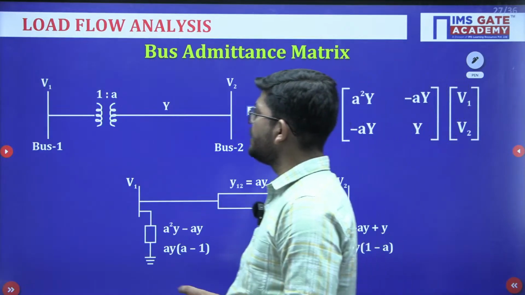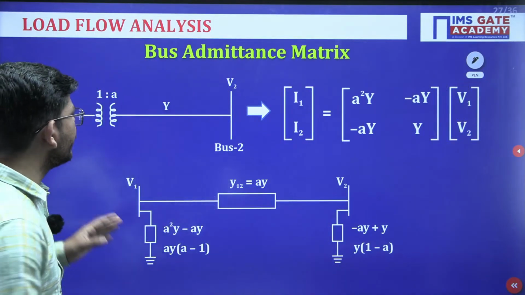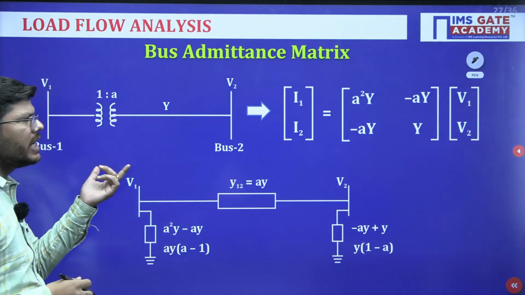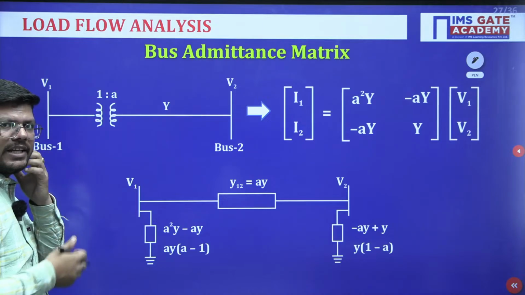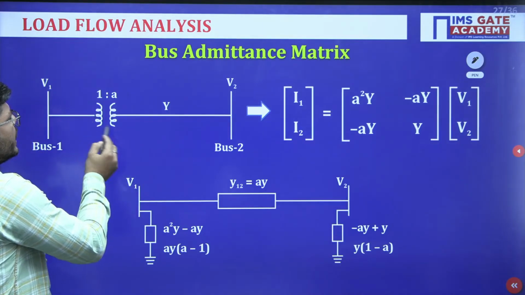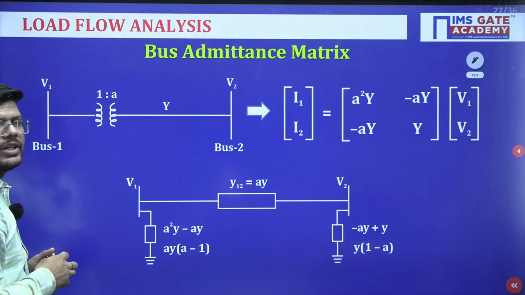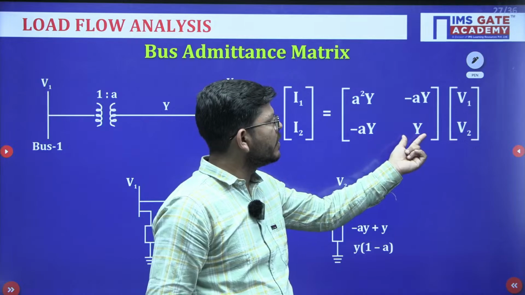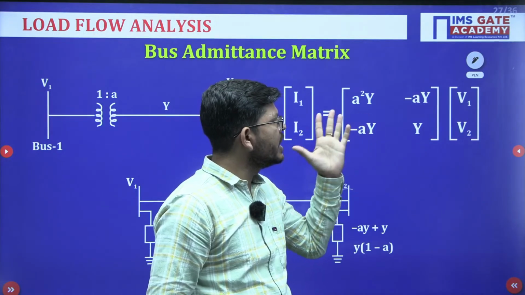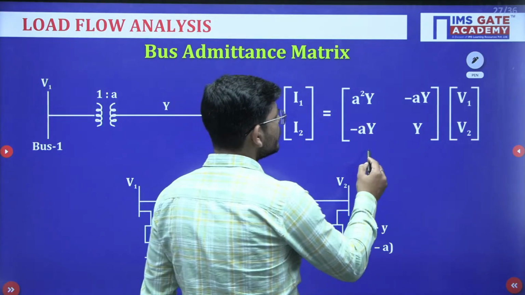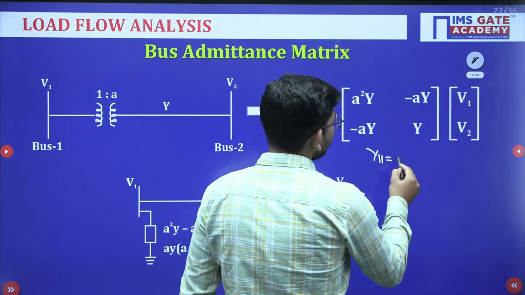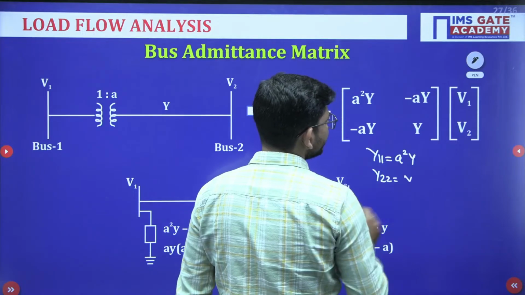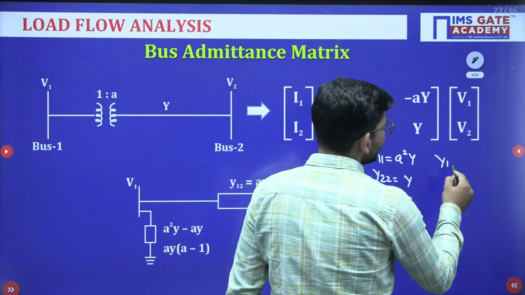Now if suppose we have a transformer in between two buses, then there is a problem. We can't directly calculate the Y bus matrix just by inspection. So if suppose we have a transformer with transformation ratio 1:a, then the corresponding Y bus matrix will be a square y, minus ay and minus ay, y. So what is the diagonal element Y11? a square y. What is the diagonal element Y22? Simply y. And what is the off diagonal element?